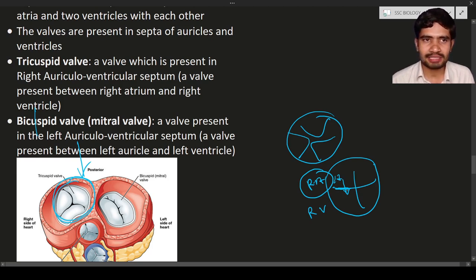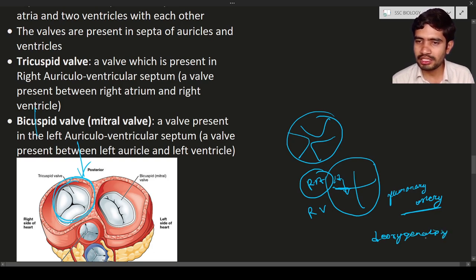After the tricuspid valve, there is also a pulmonary valve. From the right ventricle there is a tube, that is known as the pulmonary artery. Remember, the pulmonary artery is the only artery that carries deoxygenated blood. All the remaining arteries carry oxygenated blood. This is the only difference: all arteries will carry oxygenated blood except the pulmonary artery, which carries deoxygenated blood.